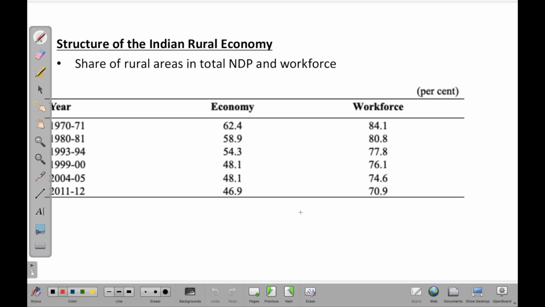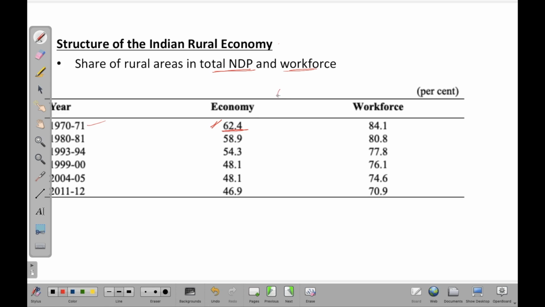Okay. Now let's have a look at the structure of Indian rural economy. Now the share of rural areas in total NDP and workforce is like this. In the year 1970-71, you would see that share of total economy of rural areas to the total NDP was 62.4%.